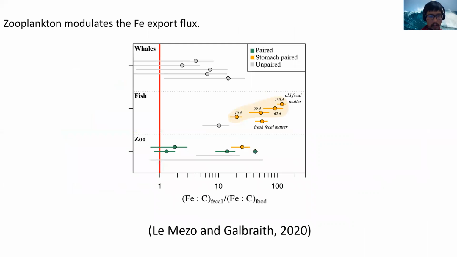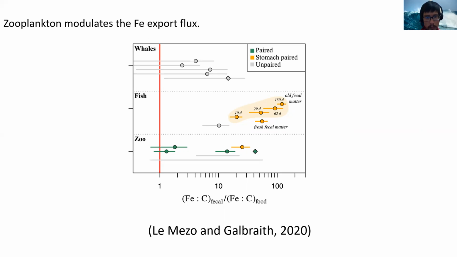And we also know from a current study by Mezzo and Gambrek 2020 that zooplankton can modulate the iron export flux, which is shown in the figure here. Basically, what it shows is that the iron to carbon ratio in fecal pellets sinking from the surface to the deep ocean is higher than the iron to carbon ratio in the food that zooplankton eat. So zooplankton can enrich the sinking particulate iron.